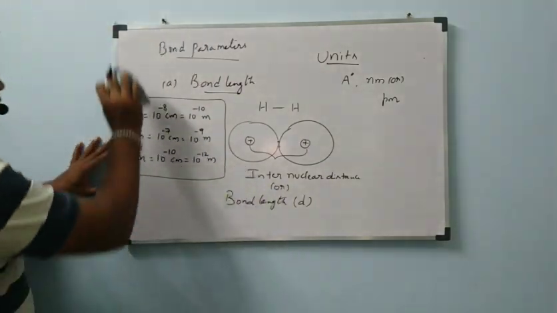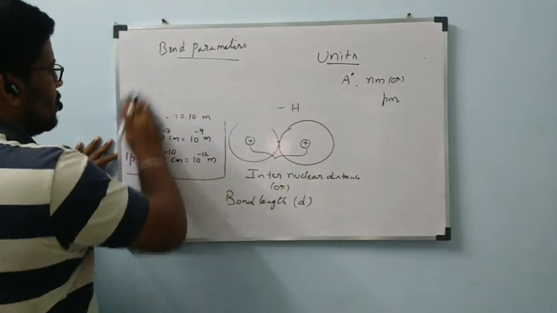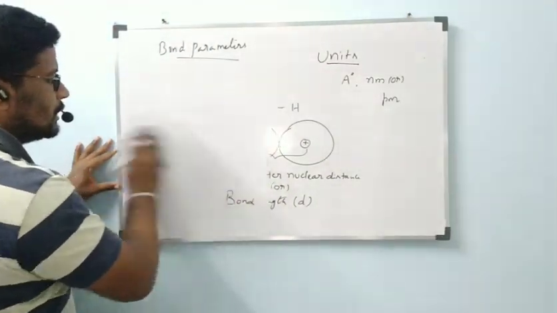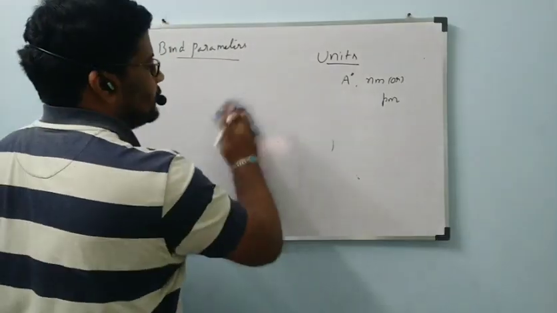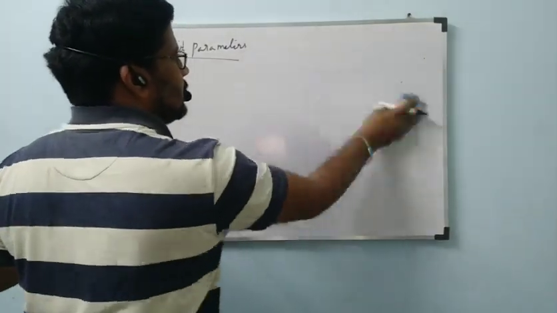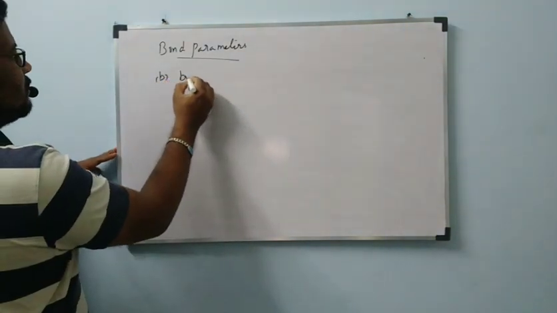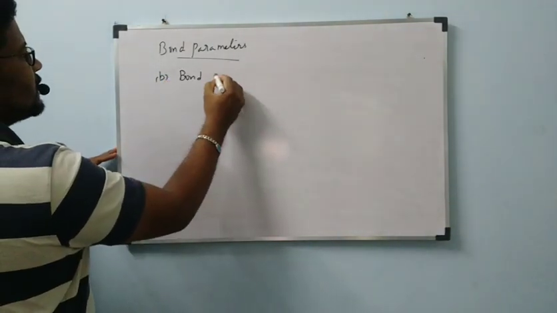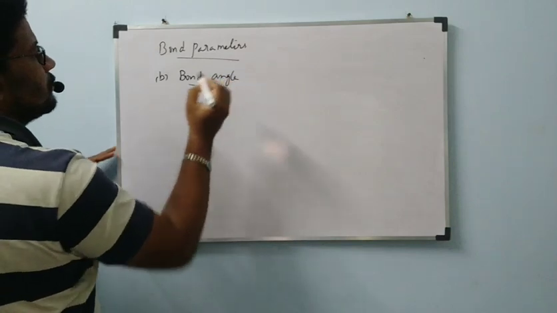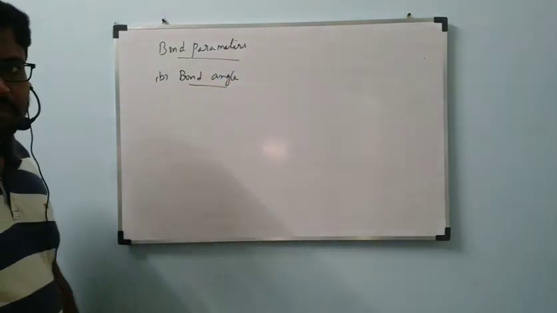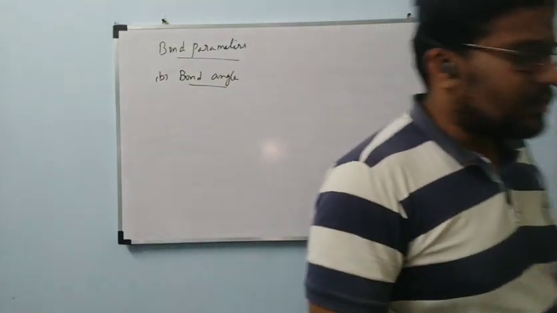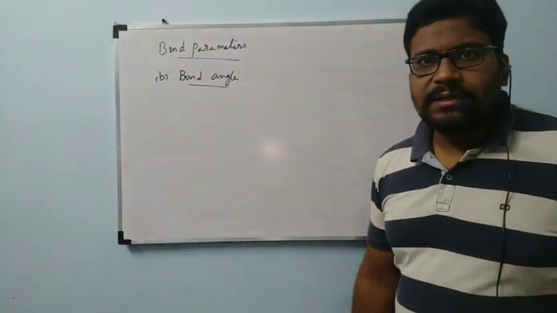Next one, the second bond parameter, that is bond angle. It is a simple one.